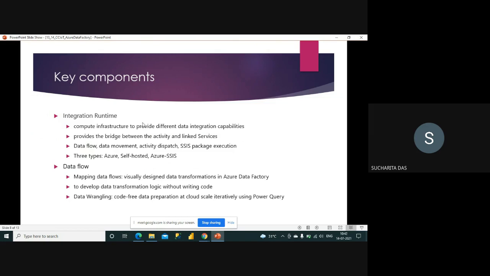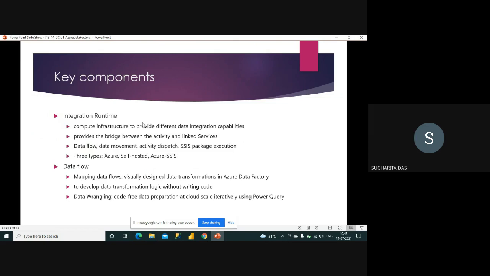Now how this activity is going to connect with the linked service, there this integration runtime helps. And these three types of integration runtime are for three different purposes. We'll discuss that. So it can be data flow, data movement, activity dispatch, SSIS package execution. That is another type of work that can be done from Azure Data Factory.